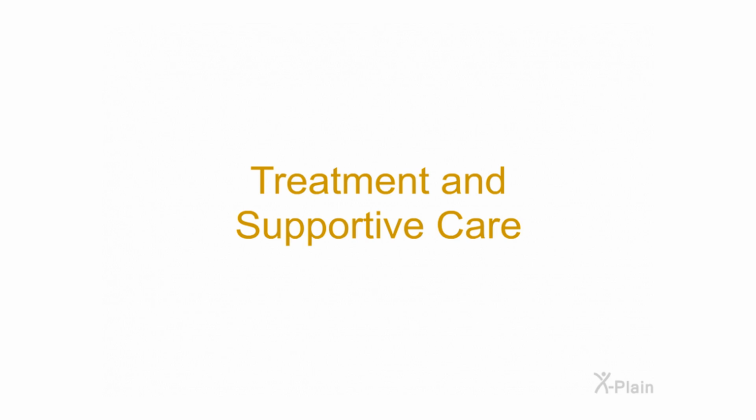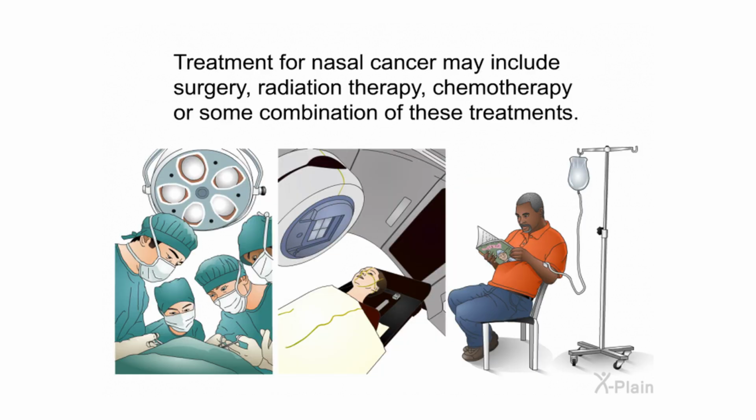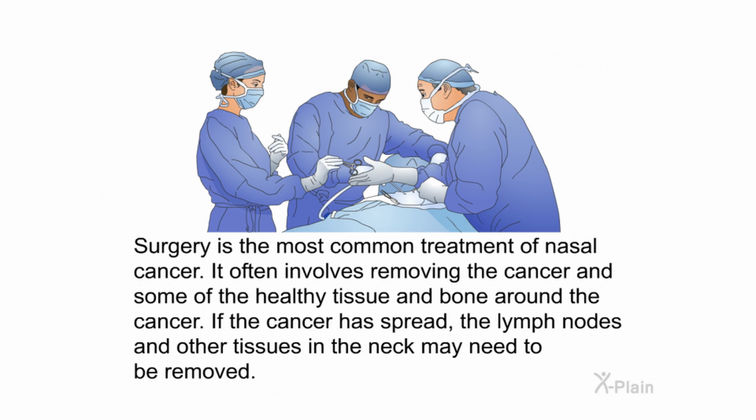Treatment and supportive care. The type of treatment for nasal cancer depends on the size and location of the tumor, the stage of the disease, and the health of the patient. Treatment for nasal cancer may include surgery, radiation therapy, chemotherapy, or some combination of these treatments. Surgery is the most common treatment of nasal cancer. It often involves removing the cancer and some of the healthy tissue and bone around the cancer. If the cancer has spread, the lymph nodes and other tissues in the neck may need to be removed.